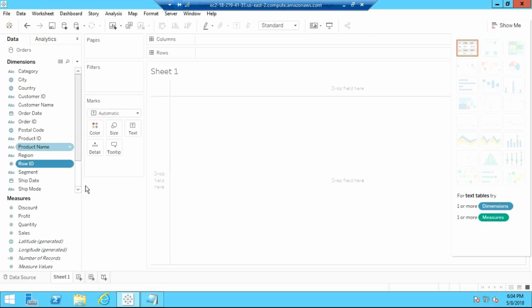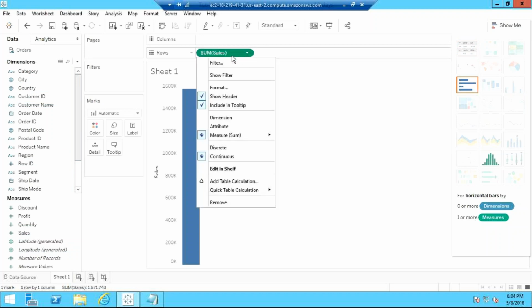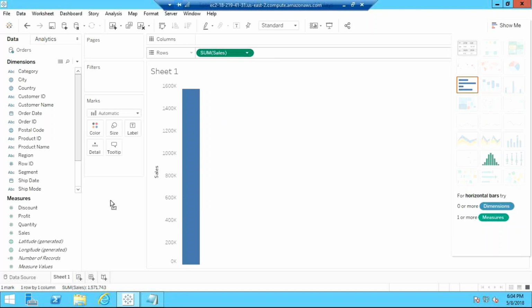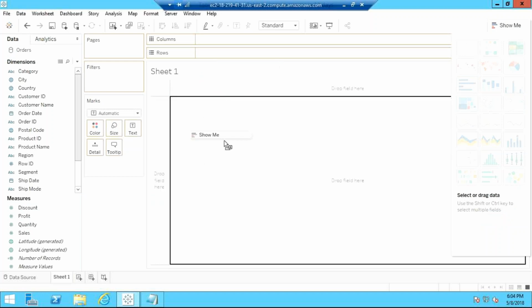Now here you have all these columns. Let's say I just want to do something quickly. I'll show you, but slowly we'll see all these things. I want to do some sales analysis, so I'll just click on Sales. It will automatically populate here. Or you can just drag and drop, nothing else. Just select Sales and drag it somewhere on this drop field, here or here or here.